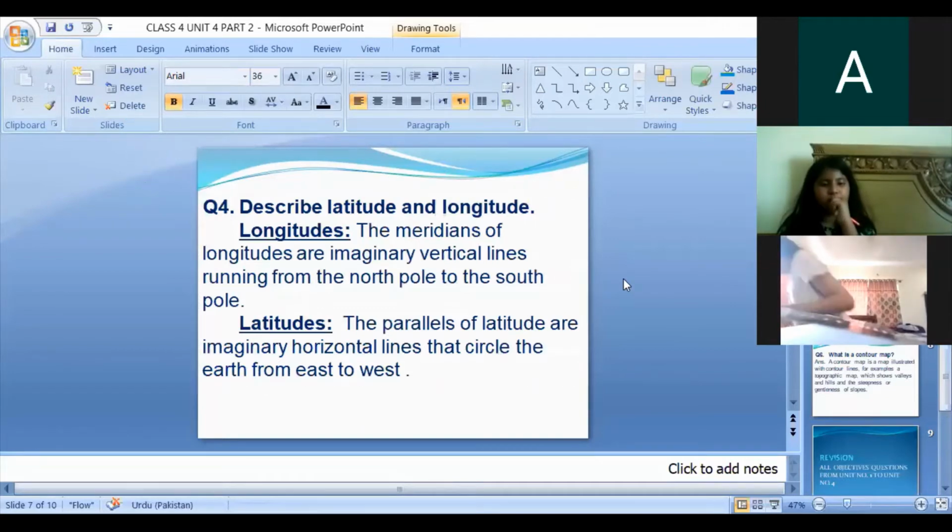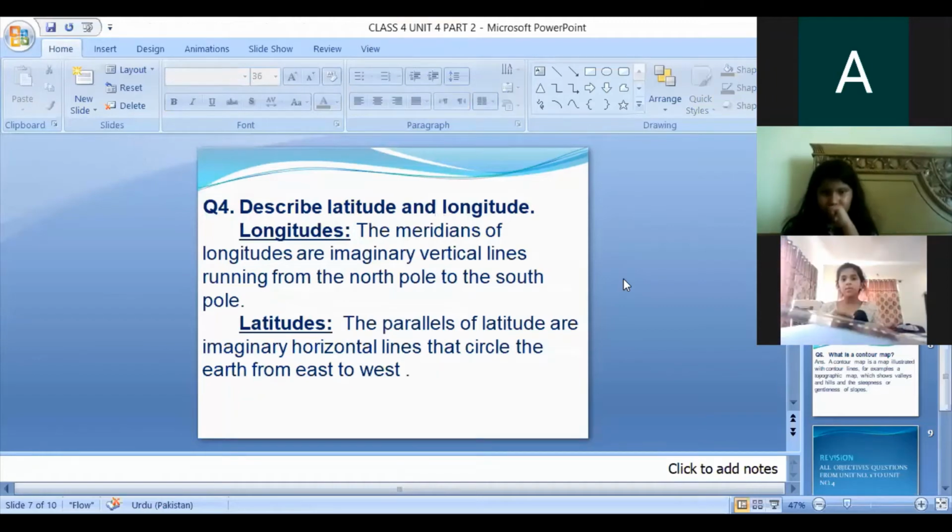Question number four: describe latitude and longitude. I have already told you about the lines of longitude and latitude, but here I will explain one more time. The meridians of longitude are imaginary vertical lines running from the North Pole to the South Pole. And the parallels of latitude are imaginary horizontal lines that circle the earth from east to west. This is the basic difference between longitude and latitude.